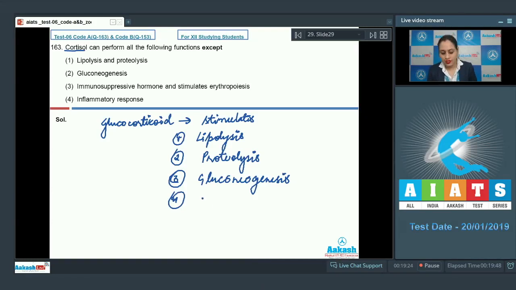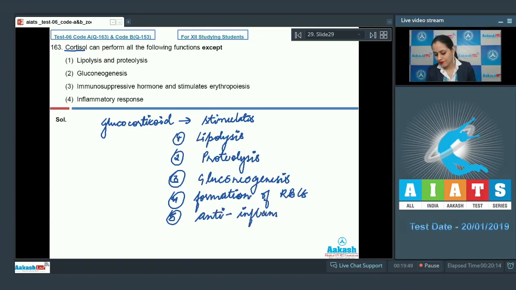and also stimulates the formation of RBCs and produces anti-inflammatory reactions.